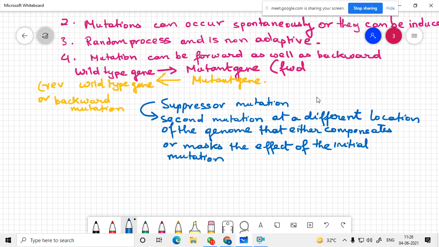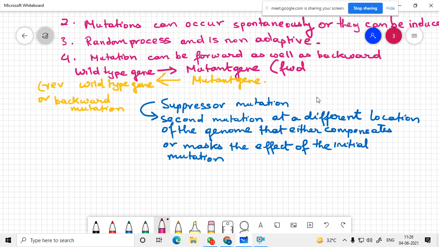Or if a new character has appeared because of the initial mutation, the second suppressor mutation at a different location masks that effect, so it looks like normal. This is a suppressor mutation.